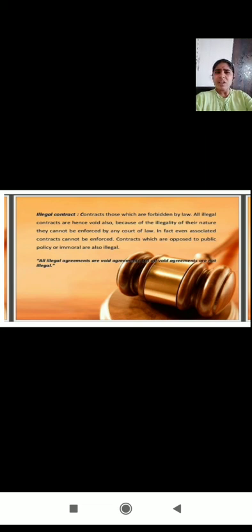According to the law, doing a crime is forbidden by law. If anything is done in the contract which is forbidden by the law, then it is an illegal contract, okay. And all illegal contracts are hence void.